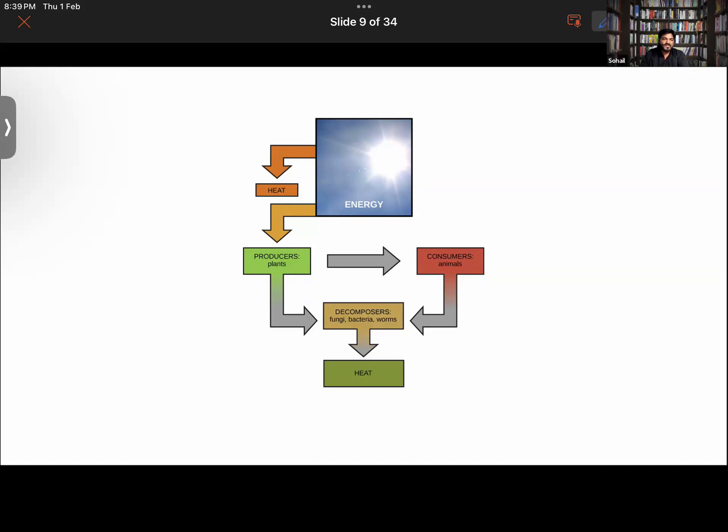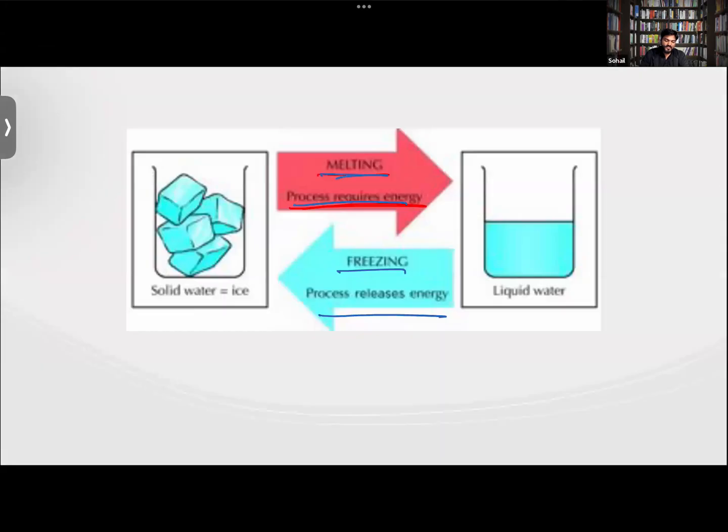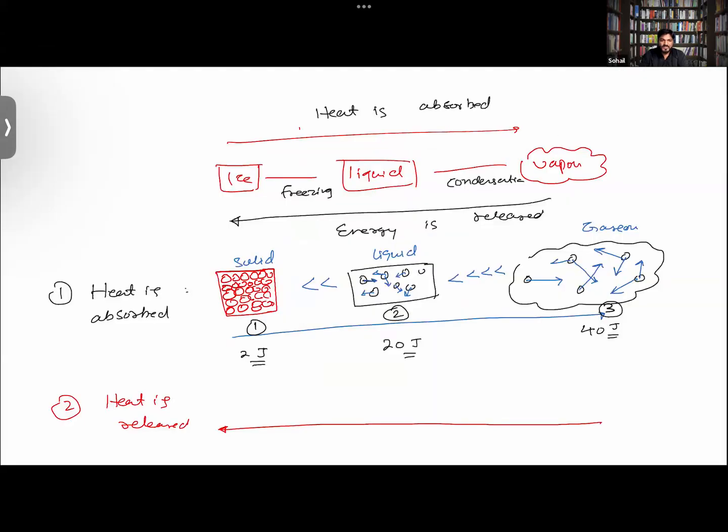For example, consider photosynthesis. Different raw materials are reacting to form glucose and oxygen. A chemical reaction has taken place between water and carbon dioxide in the presence of sunlight. But that is not necessarily true in the case of physical changes. Also, I told you that whenever a physical or a chemical change happens, there is a change in the energy also. Hope you got this concept of the energy change.